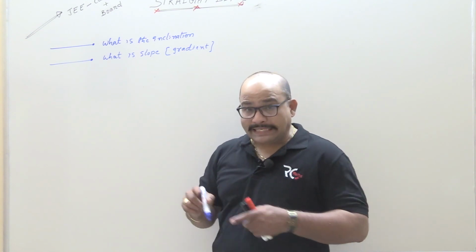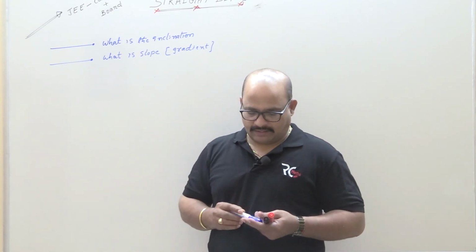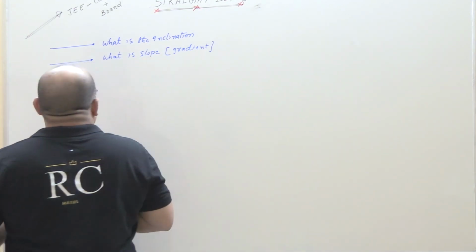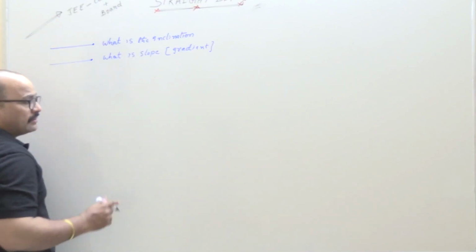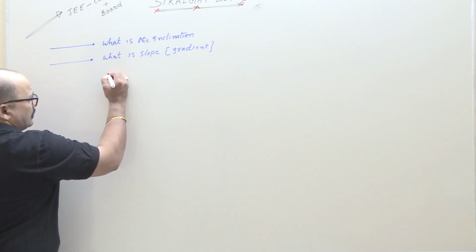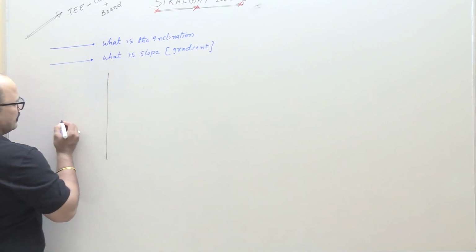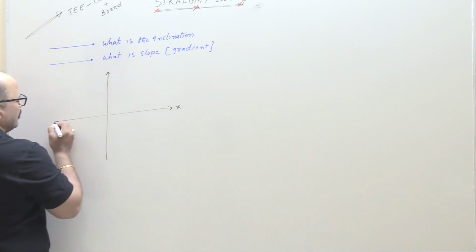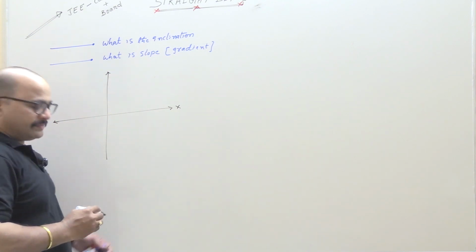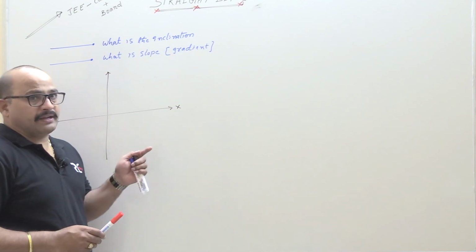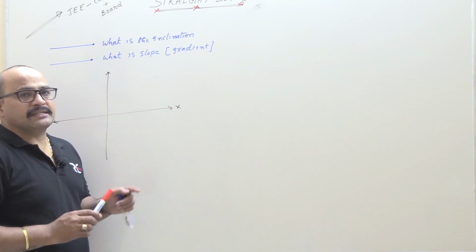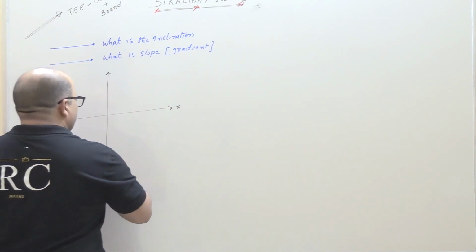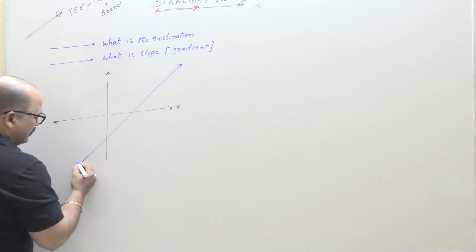Now we will have an in-depth discussion of inclination and slope. Now I am going to draw the coordinate axes, students. This is the y-axis, this is the x-axis. Now I am showing graphically what the inclination of a line is. This is my required line, this is the straight line.